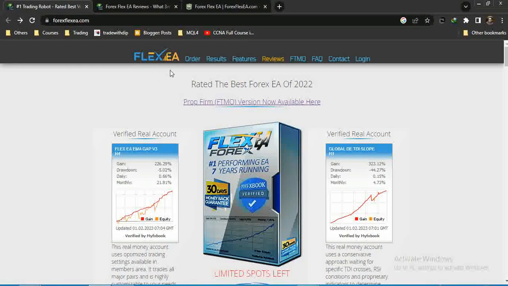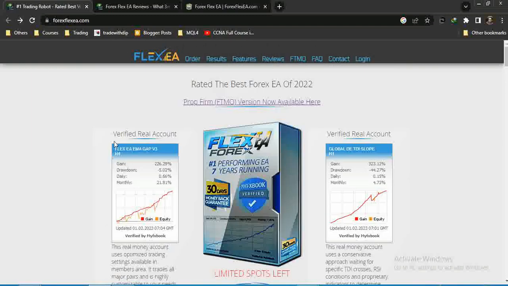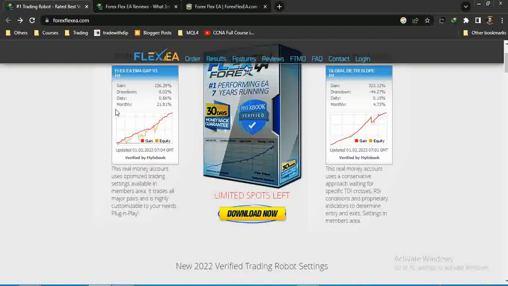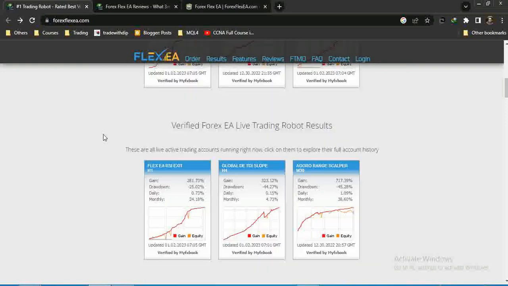Hello guys, today I am going to give my opinion about the Forex Flex Expert Advisor. It is one of the most famous expert advisors in the market and it's been working for a very long time. You can see my FX Blue results. Flex EA, EMA Gap V3, and Forex Flex have different kinds of set files.